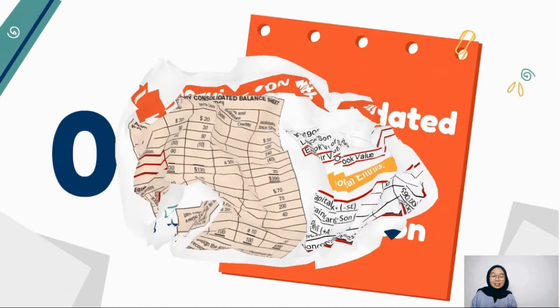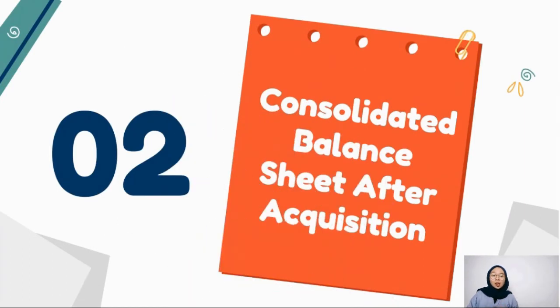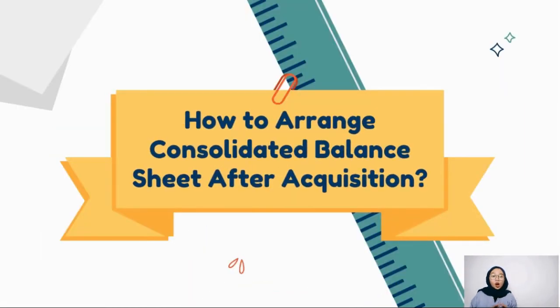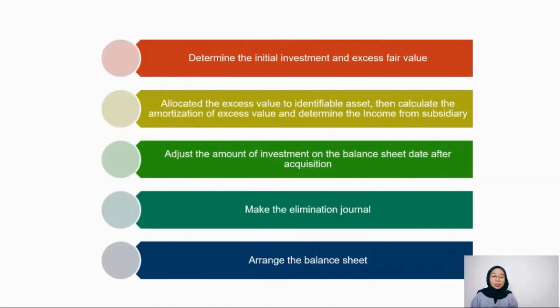The second is consolidated balance sheet after acquisition. How to arrange the consolidated balance sheet after acquisition? The first thing we must do is determine the initial investment and excess fair value. Then allocate the excess value to identifiable assets. Then calculate the amortization of excess value and determine the income from subsidiary. Next, adjust the amount of investment on the balance sheet date after acquisition. Then make the elimination journal, and last, arrange the balance sheet.